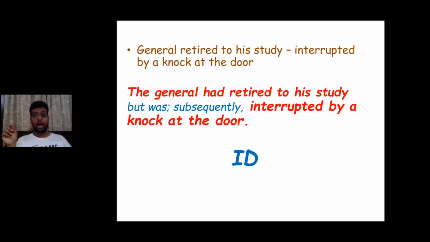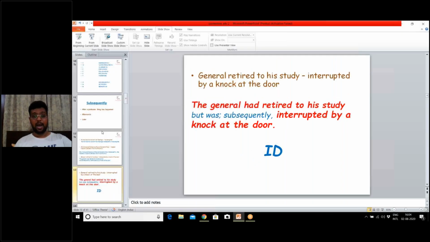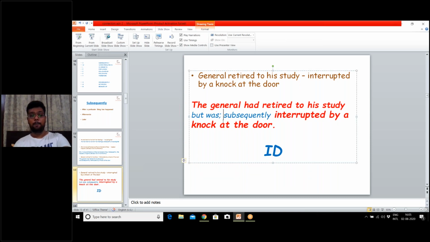D comma I comma I, but ID no comma. So we will place no comma before but. Now comes subsequently. Subsequently is in the running form, so again we will use no comma or semicolon over here.